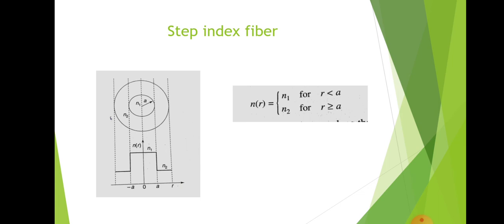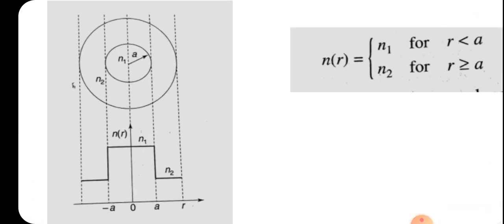So we can represent the refractive index profile as a step wave. The core has a refractive index N1, so it is shown like a straight line, and at the core-cladding interface it has an abrupt change from N1 to N2, so it is represented by a step. If you are drawing N of R, N1 and N2 are marked there, and at the boundary there is an abrupt change from N1 to N2. So the refractive index profile can be drawn like that.